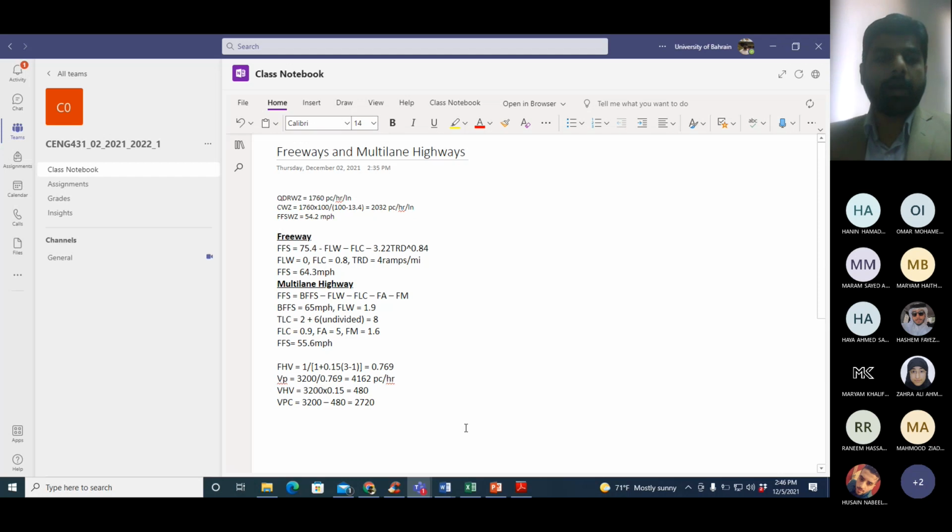Now to convert these heavy vehicles into passenger cars, I will multiply with the equivalency factor. The heavy vehicle volume converted to passenger car, I will call it VHVP. It's not in the book, I'm just innovating the term. So it will be 480 multiplied by the equivalency factor EHV. EHV for rolling terrain again, because the terrain is the same. I'll directly multiply by 3. How much do we get?